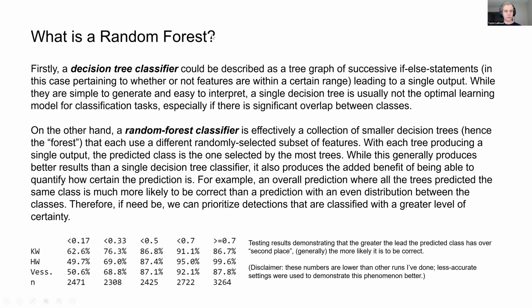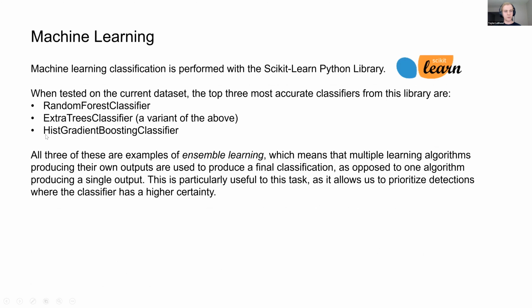As I mentioned before, the histogram boosting classifier, which I can't really explain very well, has been having very good results. We've been in sort of the 85% range if we don't ignore certain detections. But if you ignore the ones that have the lowest accuracy, or the lowest certainty rate, we get into the 90 to 95% range of accuracy.